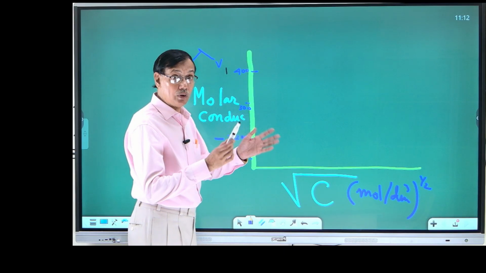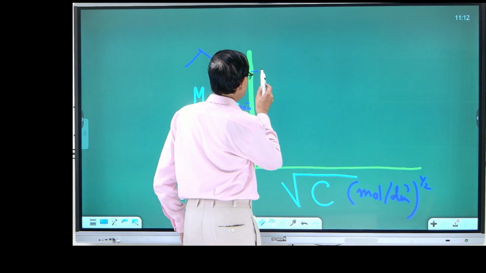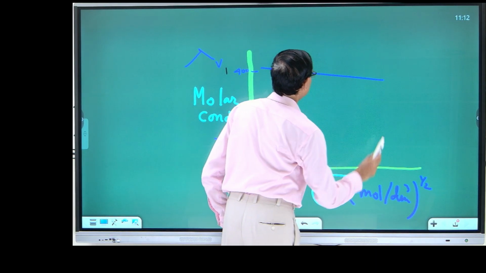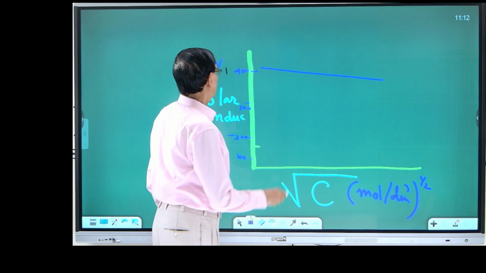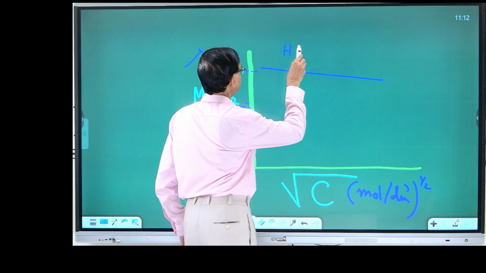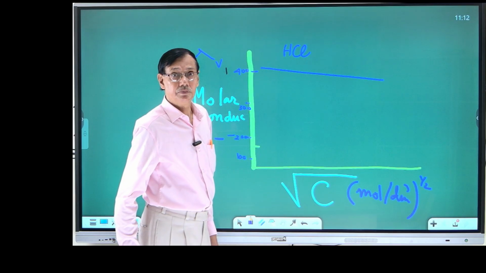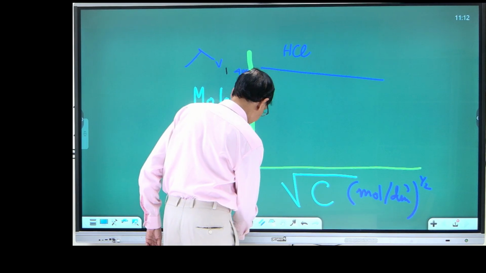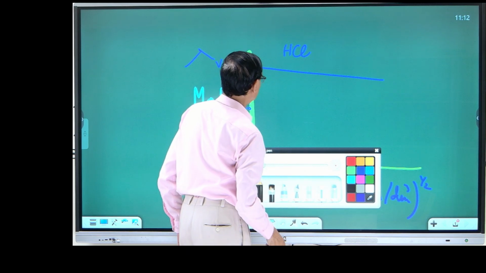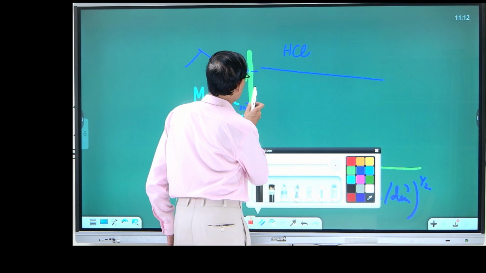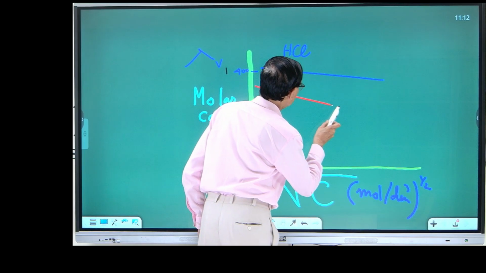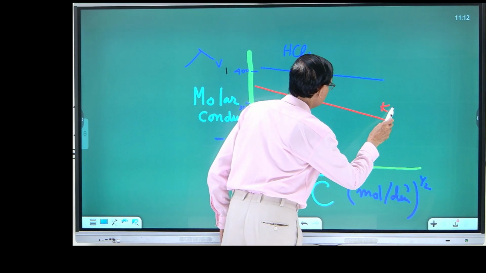If it is hydrochloric acid, you will see a plot like this. Then if I take KCl, like that.